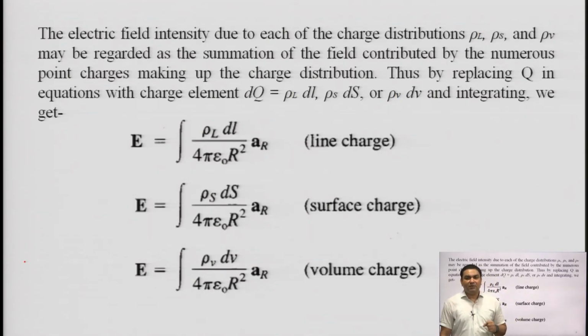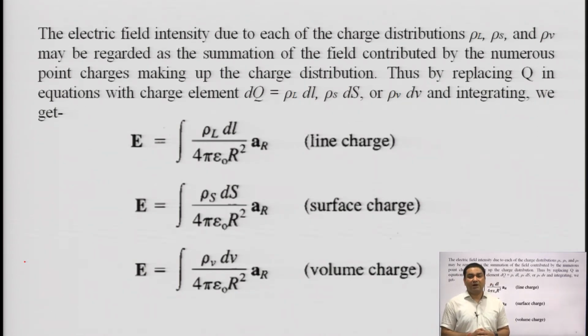Now, we can calculate the electric field intensity by using these 3 kinds of charge densities. The electric field intensity due to each of the charge distributions like rho L, rho s and rho v may be regarded as the summation of the field contributed by the numerous point charges making up the charge distribution. As I have already mentioned, these are the charge distributions in the continuous form. So, these are defined in terms of charge densities. It is a very important parameter in electrostatics.